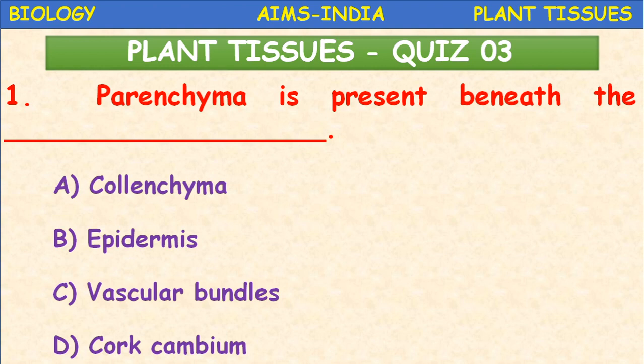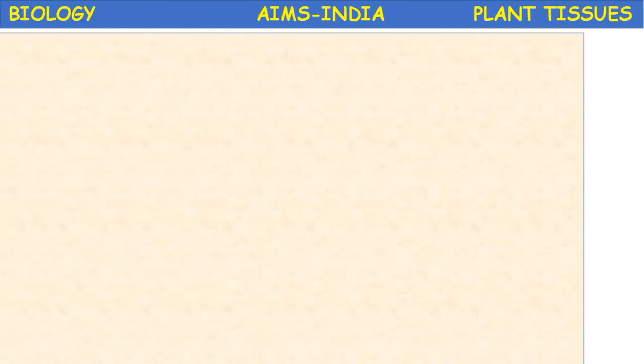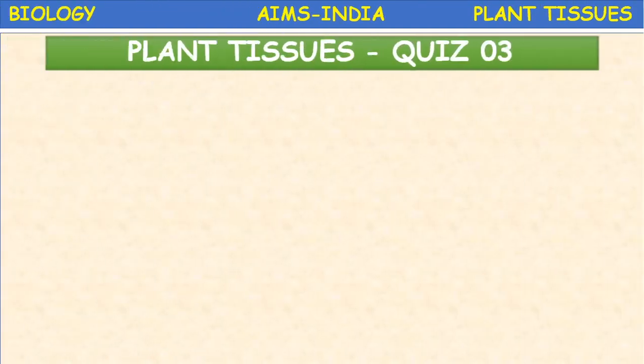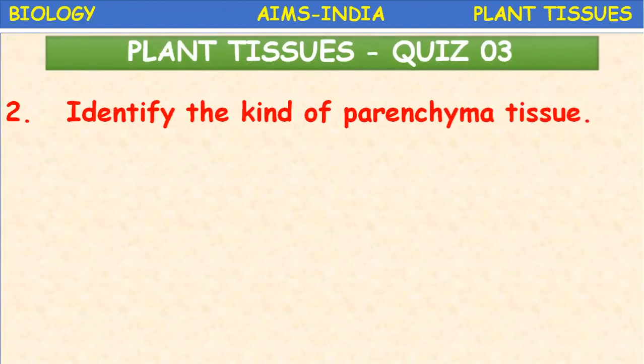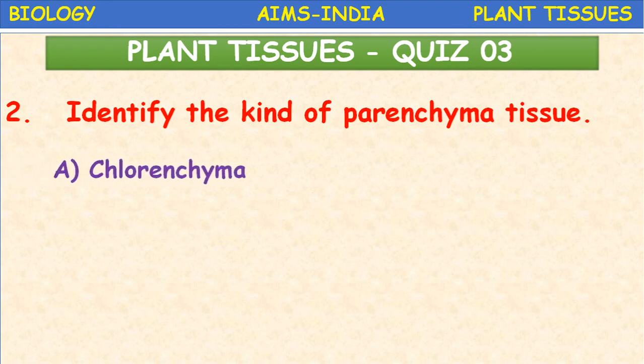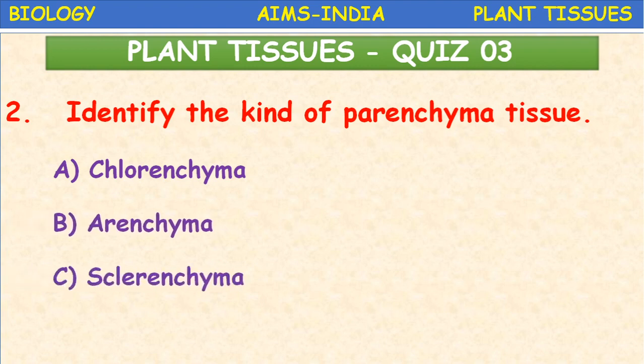So it is present beneath the epidermis, the outer layer. Okay. Next, identify the kind of parenchyma tissue. Chlorenchyma, aerenchyma, sclerenchyma, collenchyma.